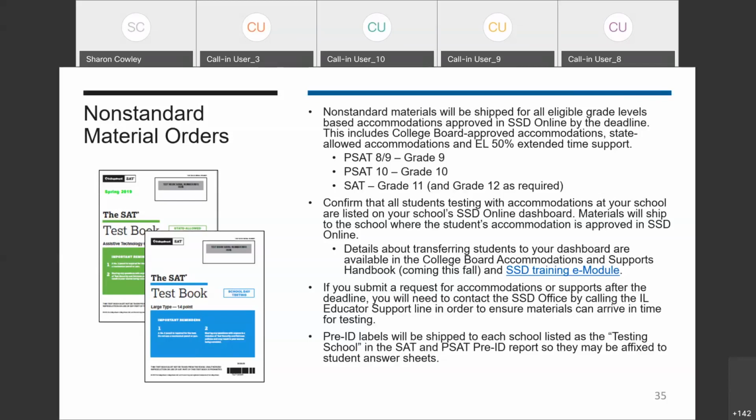Pre-ID labels will be shipped to each school that's listed as the testing school in the SAT and PSAT pre-ID reports so that they may be affixed to student answer sheets.